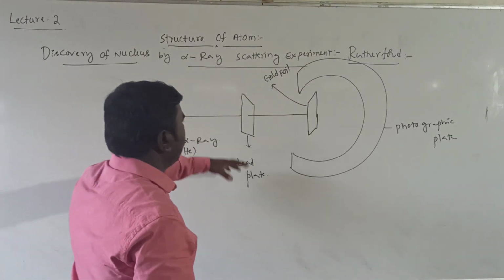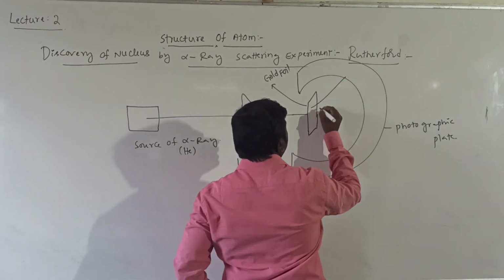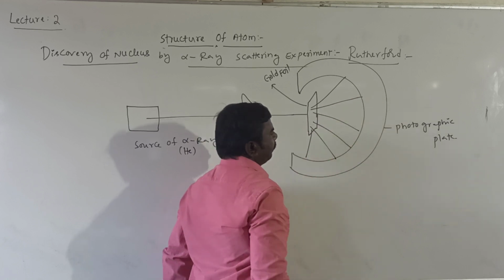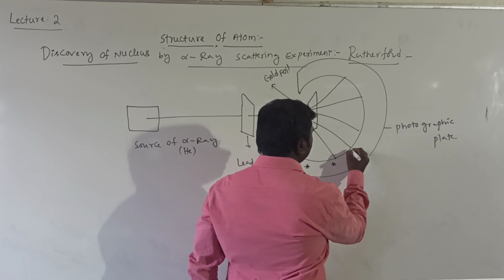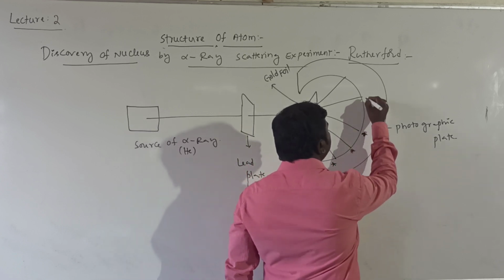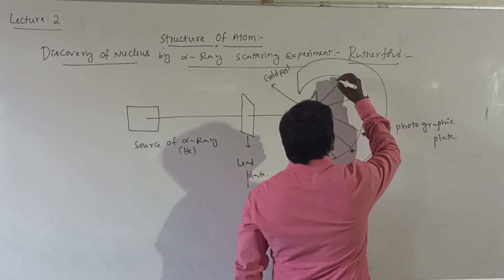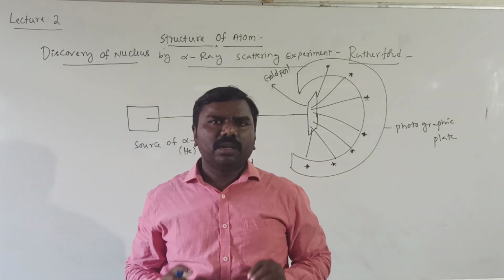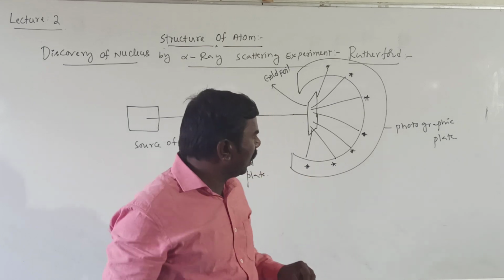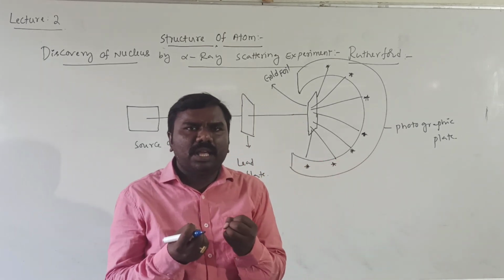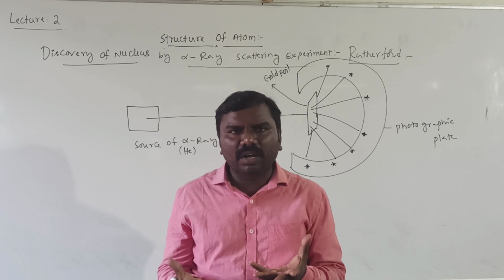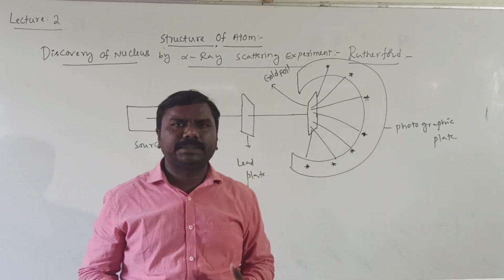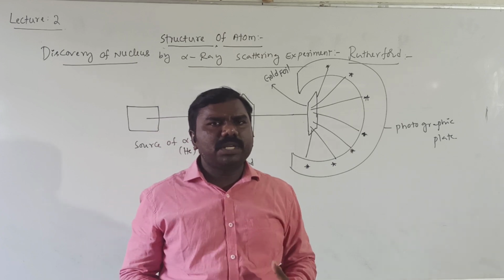Then when you pass this, the alpha rays are scattered on a photographic plate. Then you can observe a tiny flash on the photographic plate. When alpha rays hit the photographic plate, there is a flash. The photographic plate glows. So you observe this carefully.